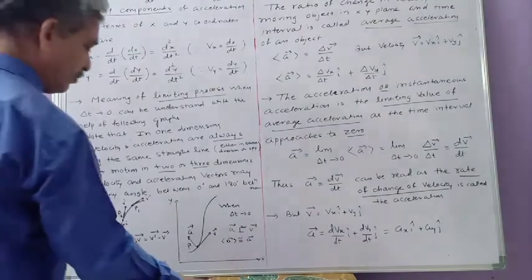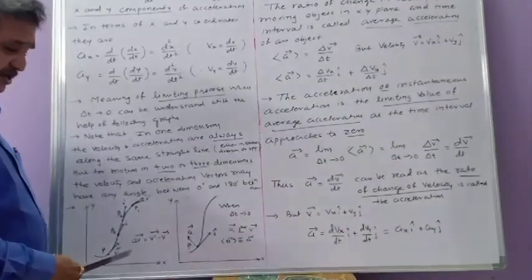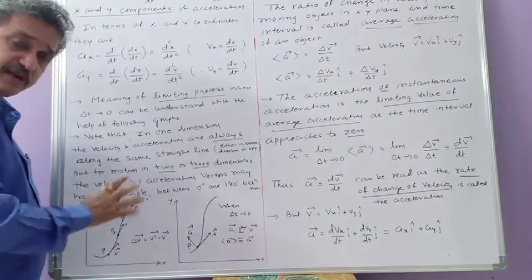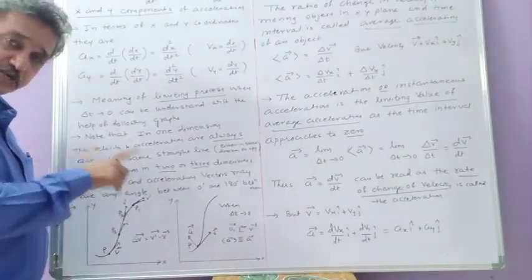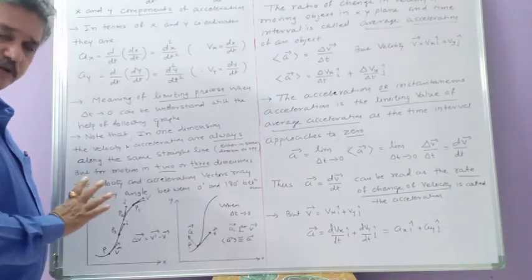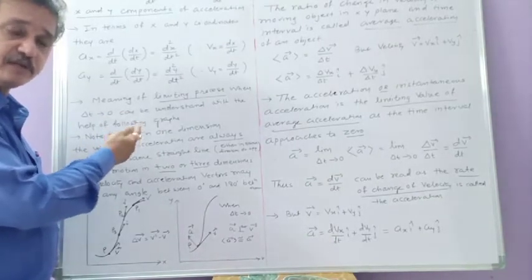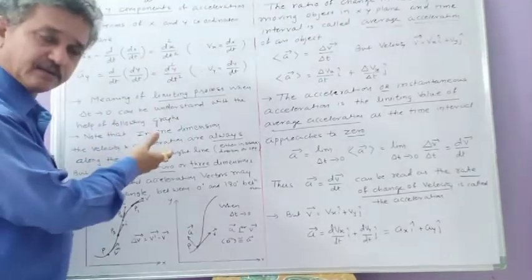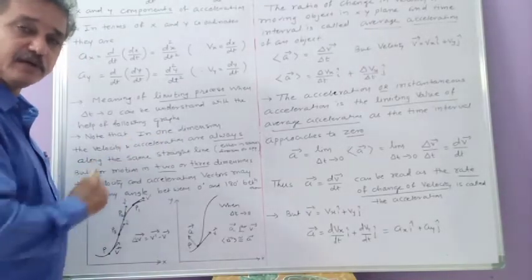But here I have drawn only the 2 graphs. You can just understand from the textbook, and the argument will be the same as we have discussed in the topic of instantaneous velocity. Same argument. The difference is that in the topic of instantaneous velocity, there was a change in position vector, because of which you were getting a displacement vector in time interval delta t.